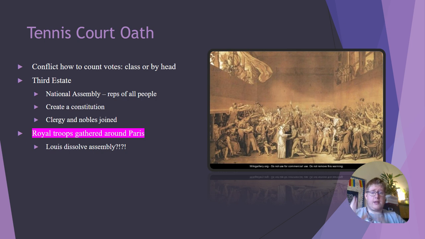Well, the conflict on how to count the votes, whether it be by class or by head, resulted in the Third Estate literally leaving the Estates General and forming the National Assembly, which represented all people. They wanted to create a constitution, and some clergy members and nobility did join. But as this is going on, royal troops are going to gather around Paris, and people are starting to think, well, is Louis about to dissolve the National Assembly? They met in a tennis court because they were locked out of their regular meeting place. And so they signed the Tennis Court Oath, basically saying, we're not going to stop meeting until we solve these things.